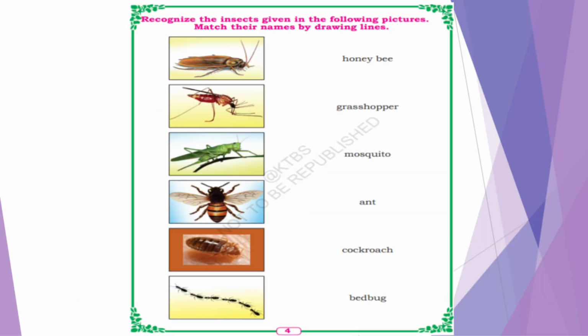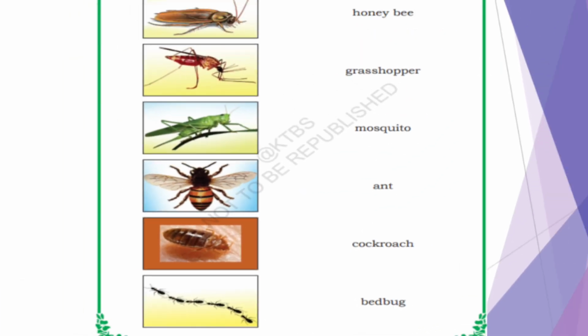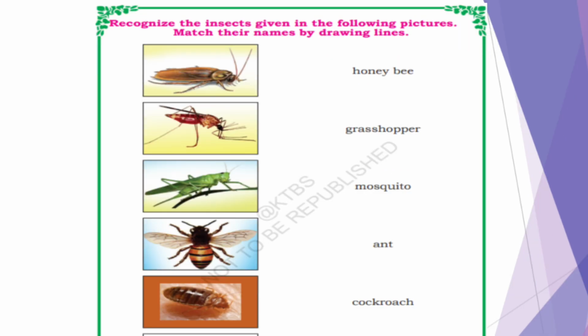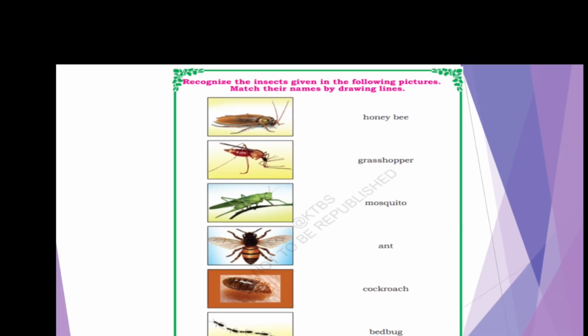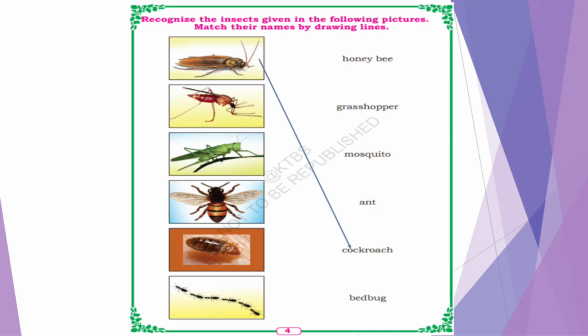Next, recognize these insects given in the following pictures. Match their names by drawing the lines. What we have to do here? We have to match the picture with its name. Understood? Let's do one by one. Which is the first one? First one is cockroach. What about the second? Second is mosquito.